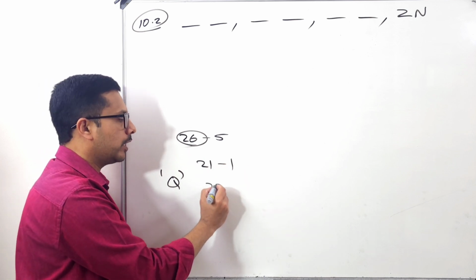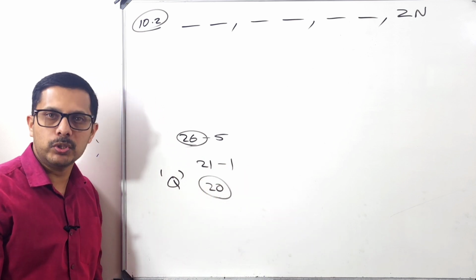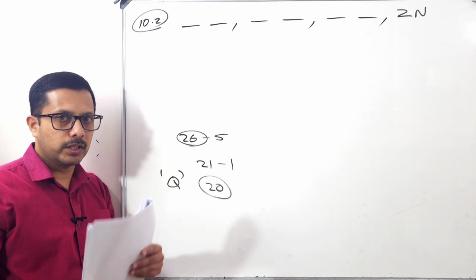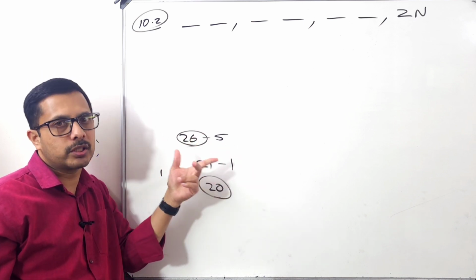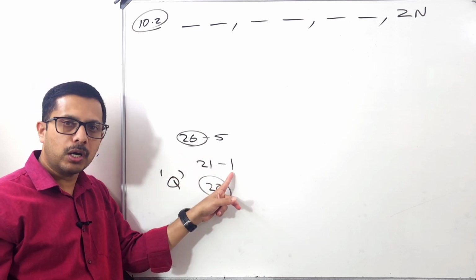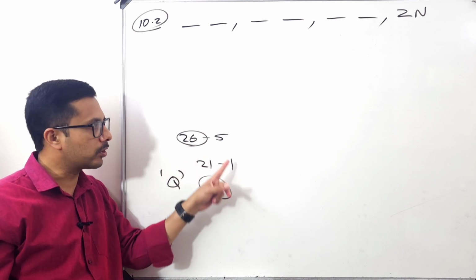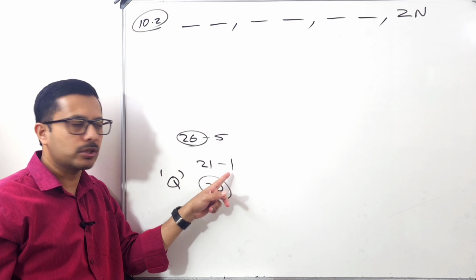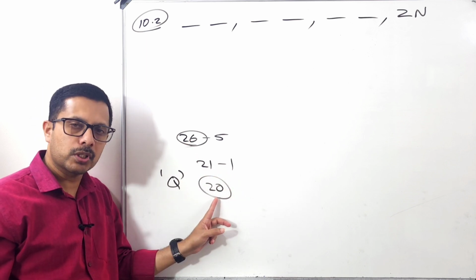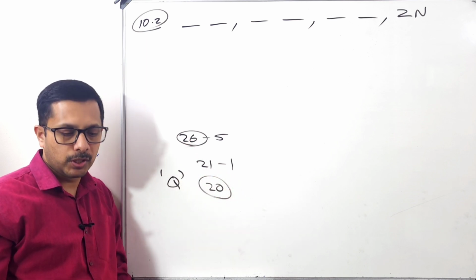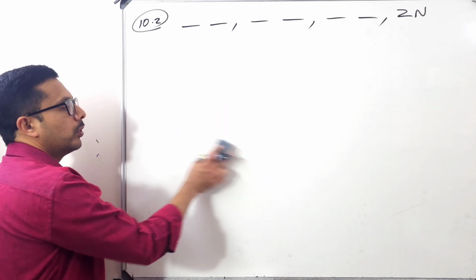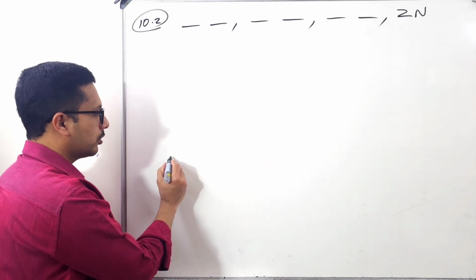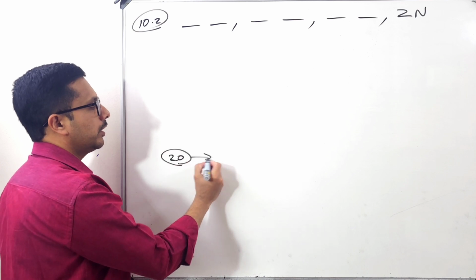So total how many letters they can use? Only 20 letters. So look at that one. Total 26 letters. Vowels out. Then Q out. So total how many letters are out? 5 plus 1, 6 letters are out. So total how many letters they can use? 20 letters. Okay, so even though there are 26 letters in the alphabet, they can use only 20 letters. So don't forget, 20 letters they can use.